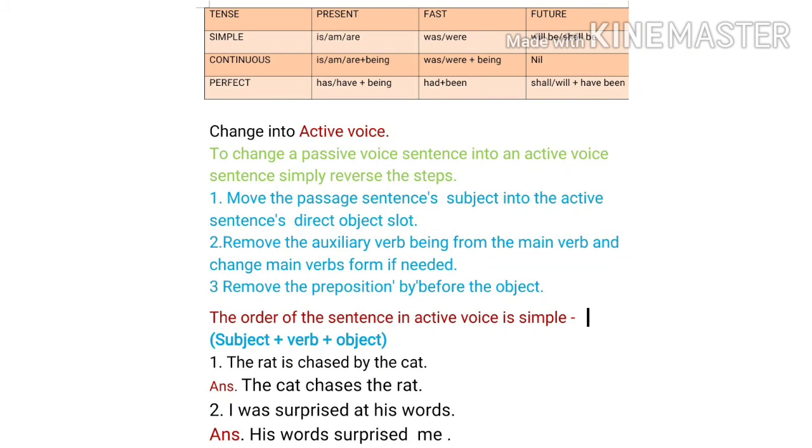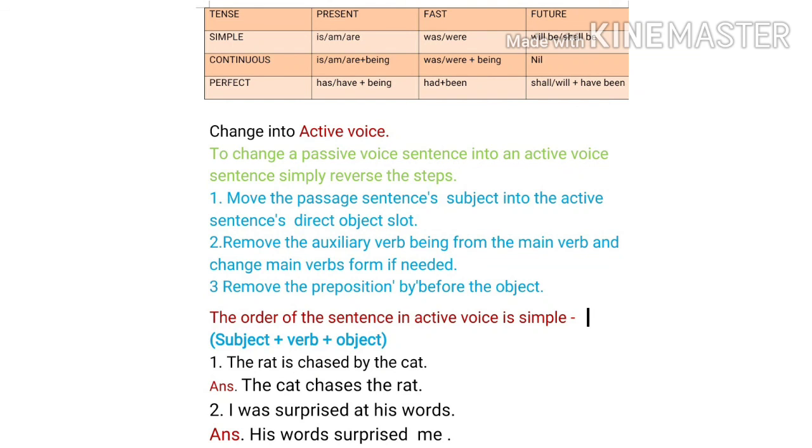So our first question is, the rat is chased by the cat. Here the subject, the cat, the doer of the action, will come in the beginning of the sentence. Is chased will become chases, the base form of the verb, according to the singular subject, the cat. And then comes the object, the rat, the receiver of the action. So the answer is, the cat chases the rat. Now let's see the second example.